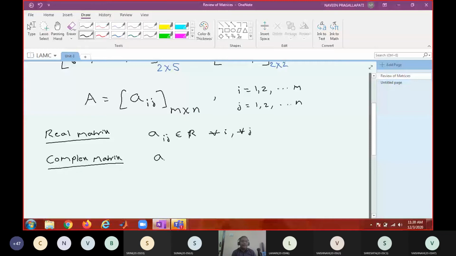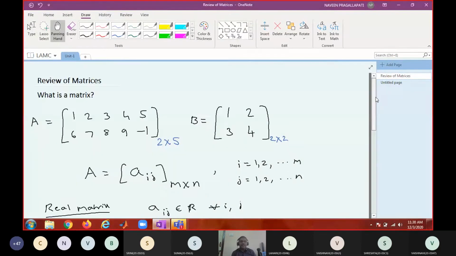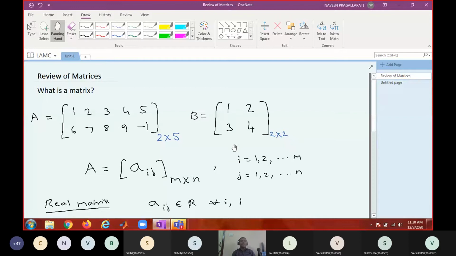That is sufficient. If the elements belong to the complex number set, we call it a complex matrix. If the elements belong purely to the real number set, we call it a real matrix. In the first two units we will be discussing real matrices only.